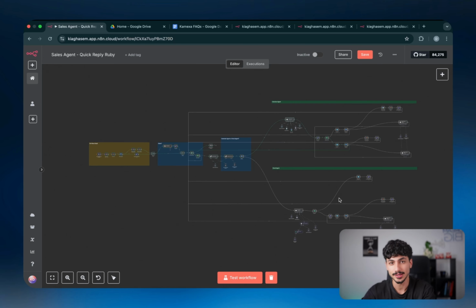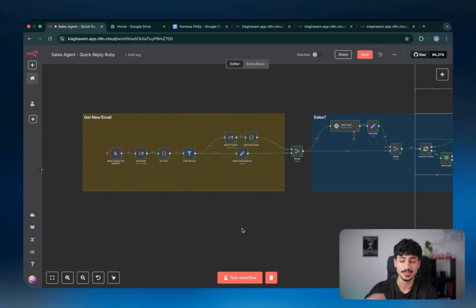So let's quickly take a look at what's powering Quick Reply Ruby. The entire agent is sitting within one singular workflow, and that's in n8n, which is a no-code platform that allows you to build automations. So as you can see inside the workflow, the first thing that's happening is, let's say every minute or so, we're checking all the new emails that came into our inbox. And then from those emails, we're only keeping the emails that were inbound, meaning someone has sent that to us. Because obviously a sales inquiry inside your inbox is going to be inbound, and what you want to do is be able to reply to that email.